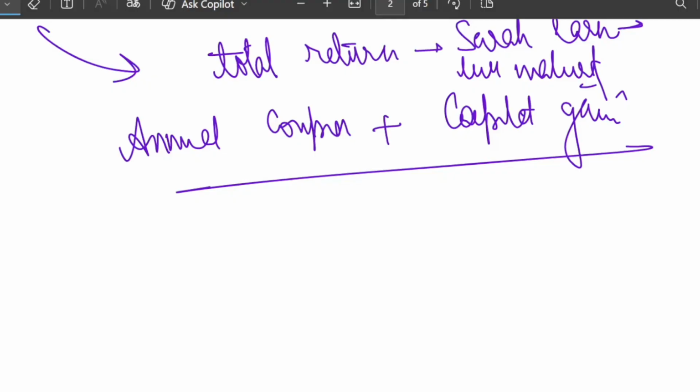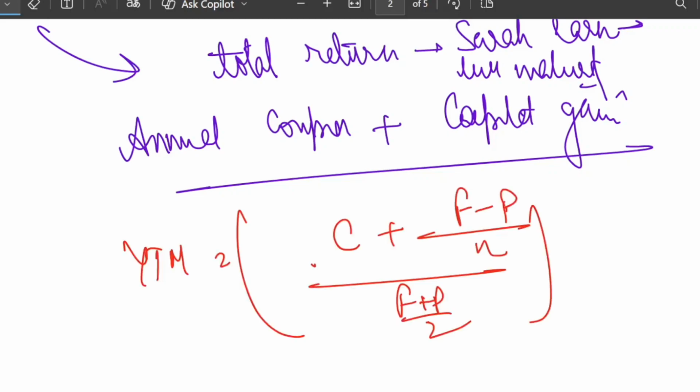C plus (F minus P) upon N, divided by (F plus P) divided by 2. So this is the formula, the approximation for YTM. What is C? C is the annual coupon. So how much is the annual coupon? Just now we computed it. I think it was $80, right? So annual coupon is $80.